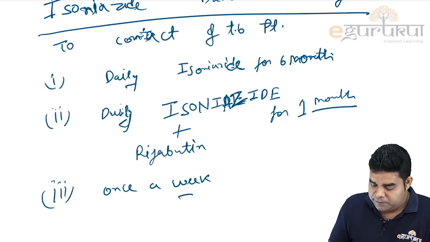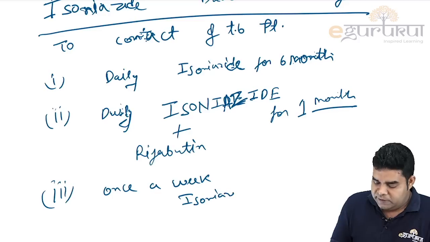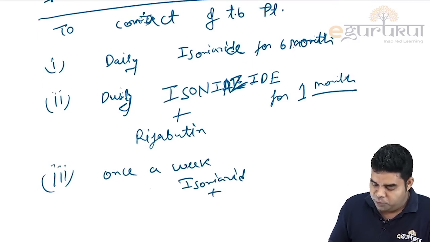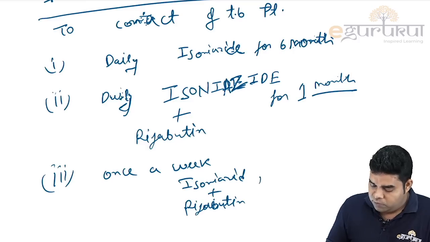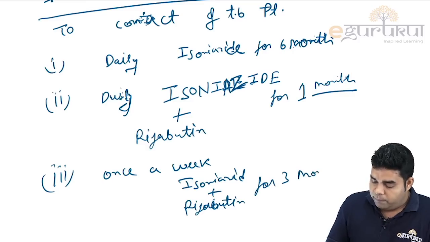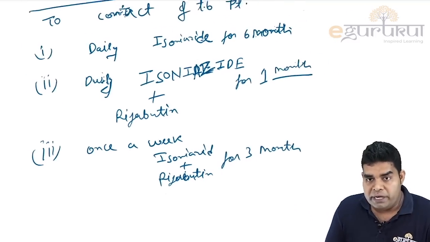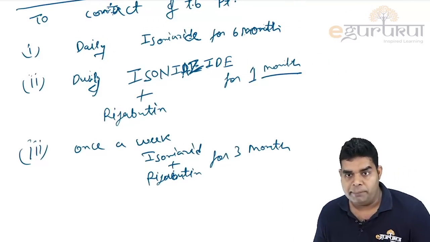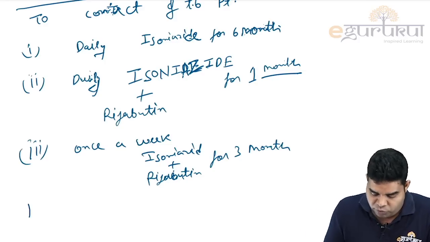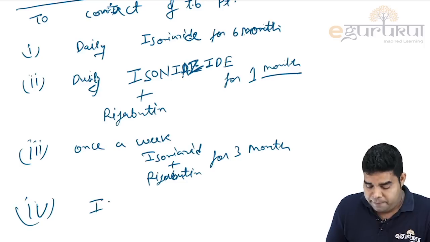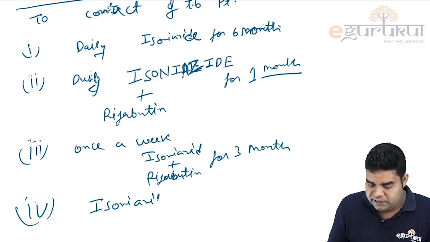Once a week, isoniazid plus rifabutin, rifabutin for 3 months. Now, the main problem is that sometimes we do not have this rifabutin available. So either we cannot follow it. Then what we can do is we can give the HR along with isoniazid.